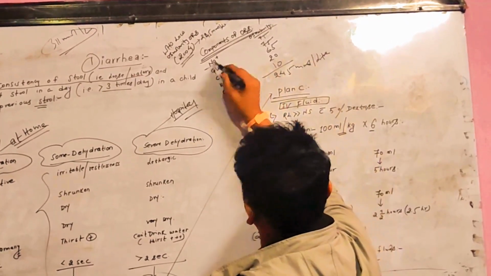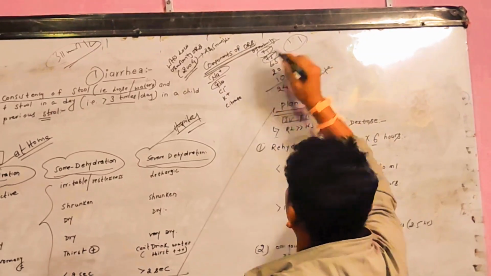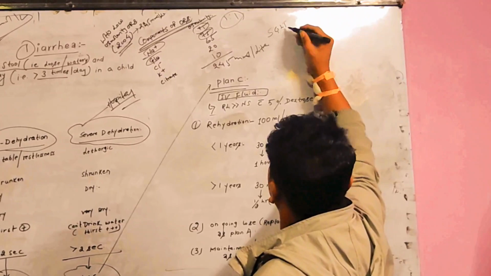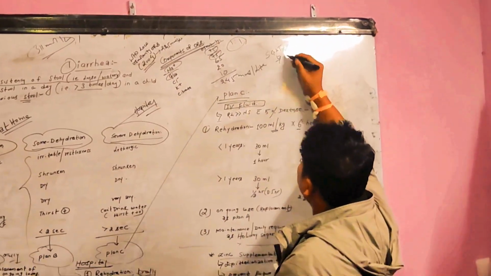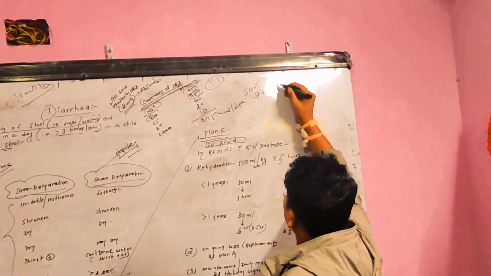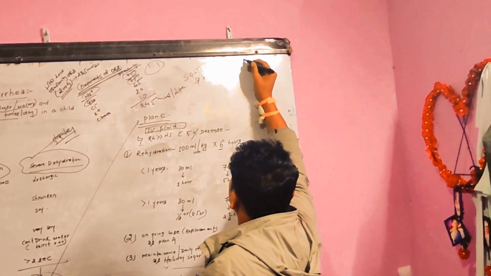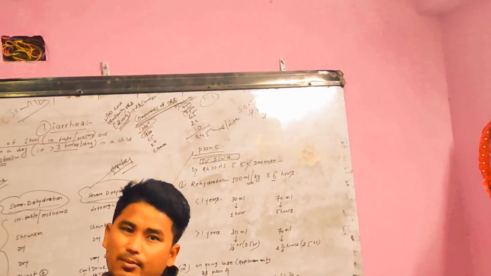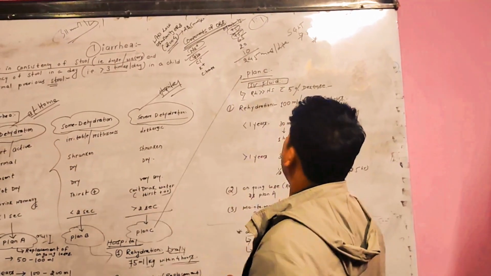You can notice here, guys, sodium and glucose have the same osmolarity, given in a 1:1 ratio. Why? The answer is SGLT, the sodium glucose co-transporter present in the intestine. This helps to transport one molecule of glucose and sodium together. That's why we give sodium and glucose in the same ratio.